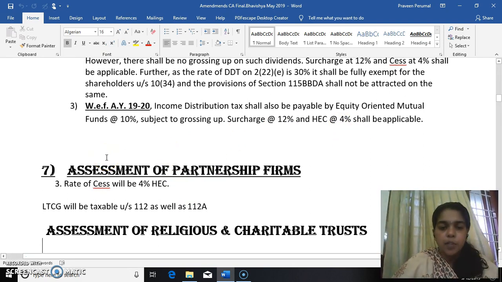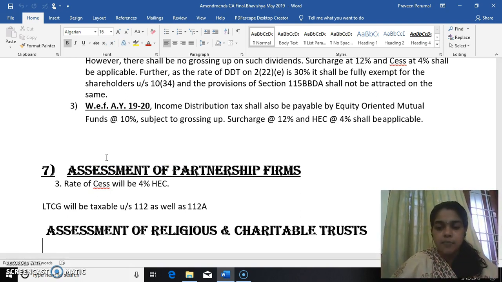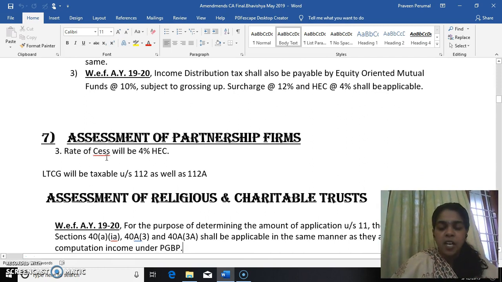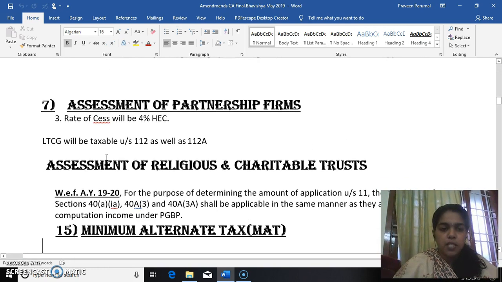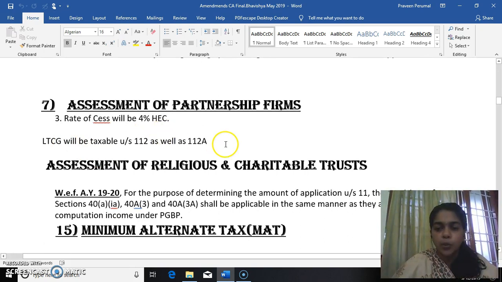Now, with regard to assessment of partnership firm, what is the rate of cess? 4%. Wherever the cess is applicable for calculation, it is being revised from 3% to 4%. Now, long-term capital gain will be taxable under section 112 as well as 112A.